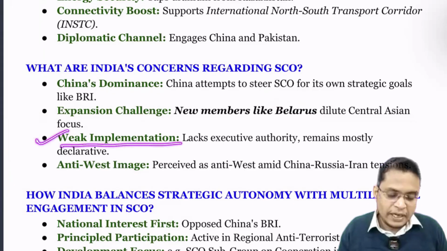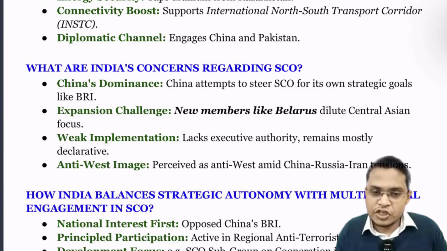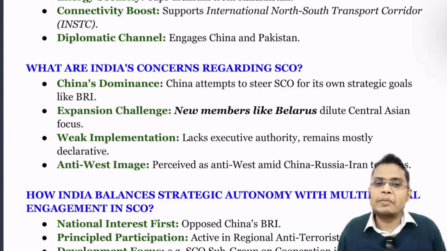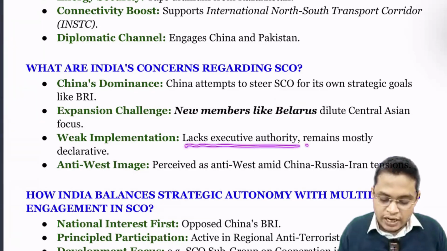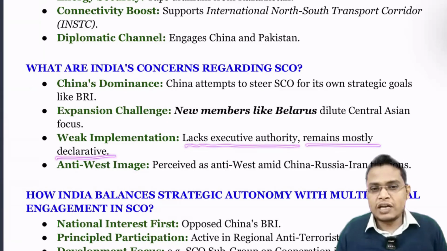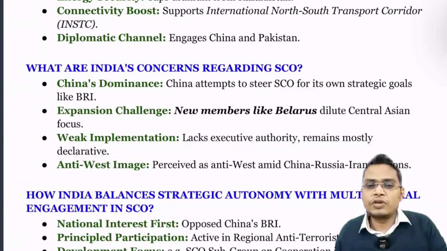So next is weak implementation. Whatever decision we have taken, if there is no proper implementation, then it is not going to have any outcome. It lacks executive authority and remains mostly declarative. Whatever decisions we have taken, it is not able to implement them.